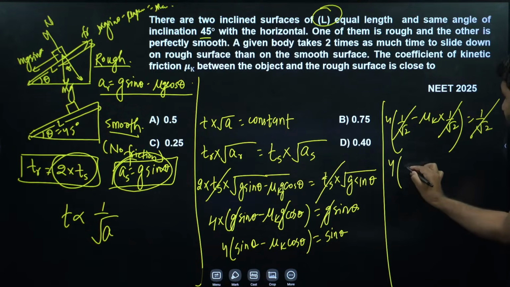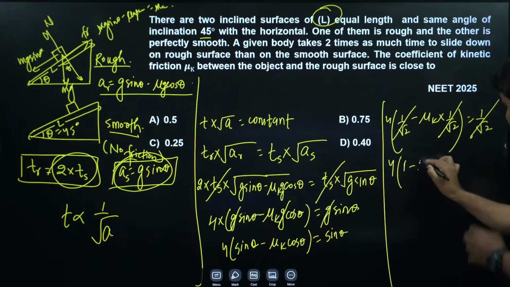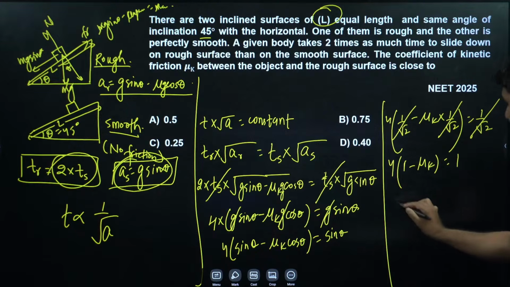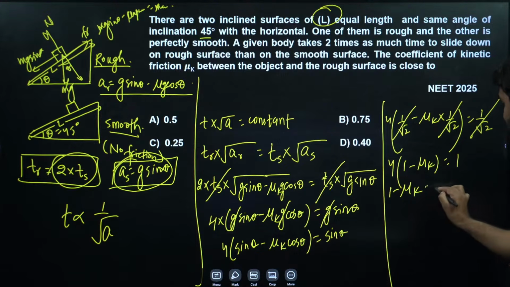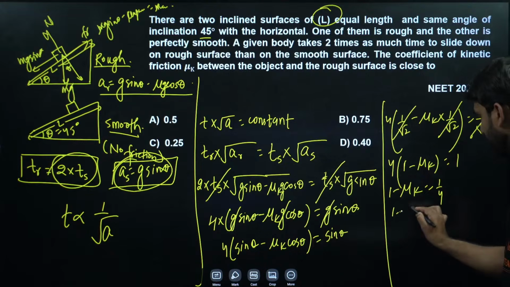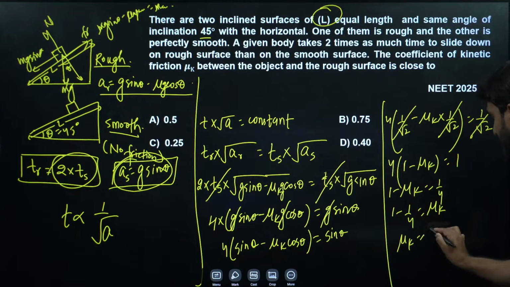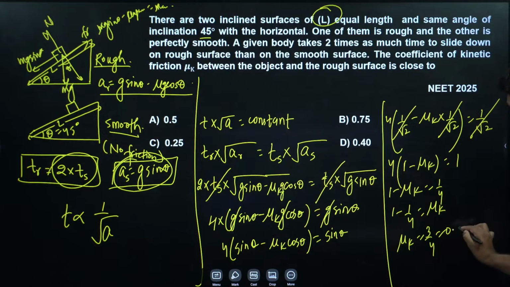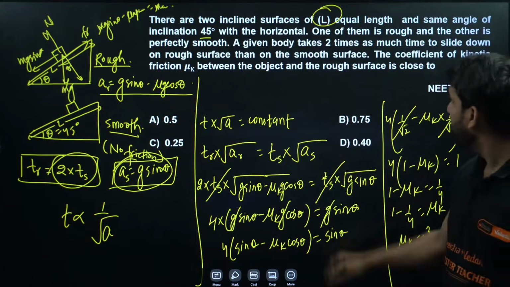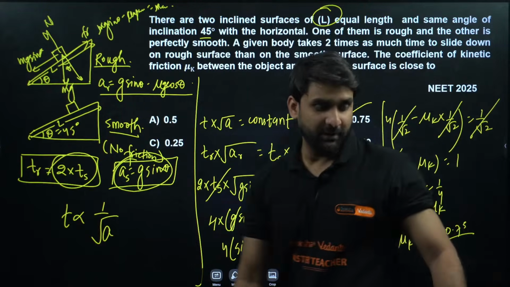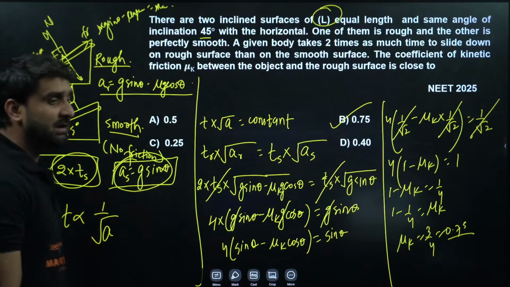So 4 into (1 minus mu k) is equal to 1. So 1 minus mu k is equal to 1 by 4. So 1 minus 1 by 4 will be mu k. So mu k will be equal to 3 by 4, and 3 by 4 is approximately 0.75. Any option is there? Option number 2 will be correct. Option number B will be correct.